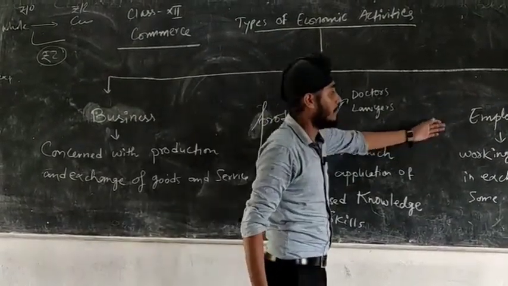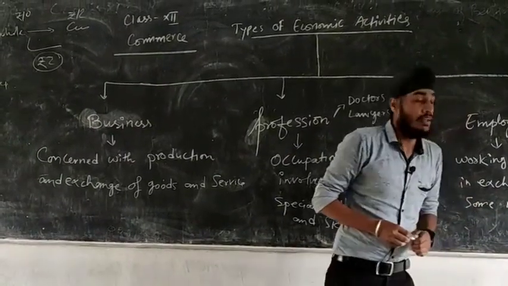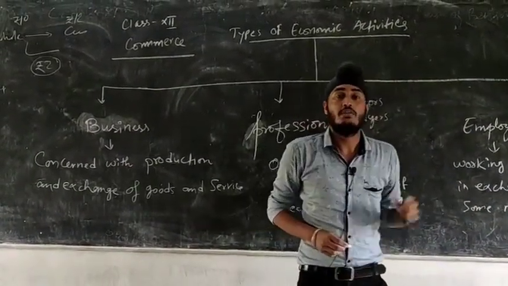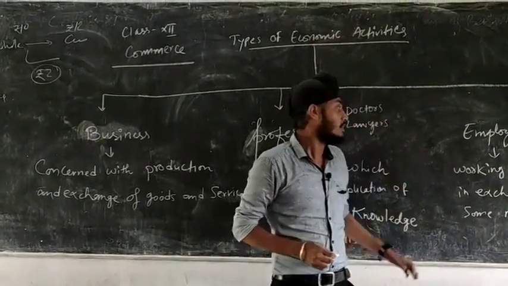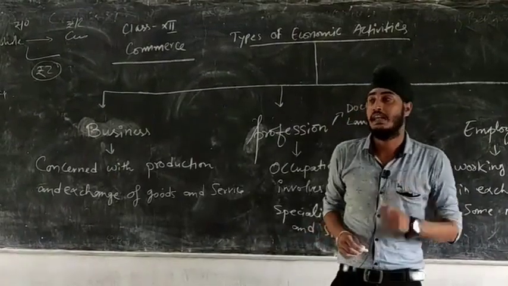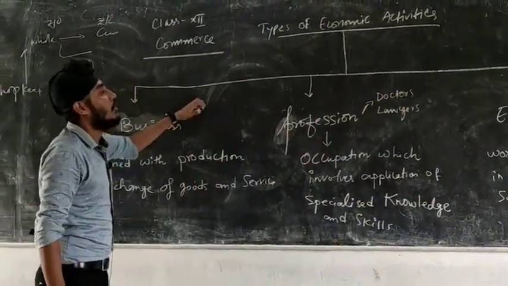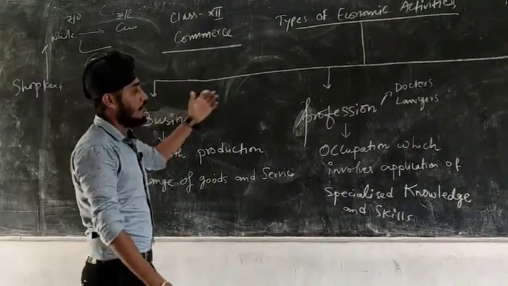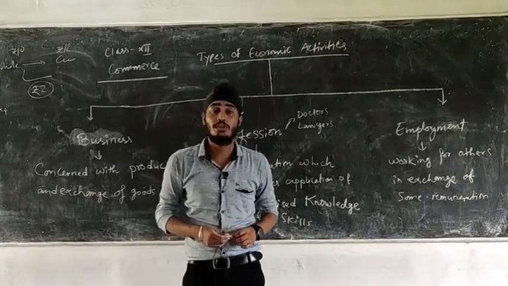Next one is employment. Employment means working for others in exchange for some remuneration, like an accountant working in a company. So he is employed in a company, and he works there in exchange for some remuneration, salary. So these were the types of economic activity: first one was business, then profession and employment. So here we end the chapter. So go through the notes carefully.